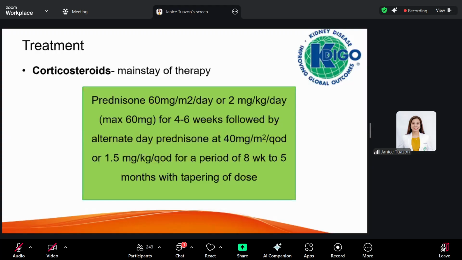So this is given for 4 to 6 weeks, followed by alternate day prednisone at 40 milligrams per BSA every other day, or 1.5 milligrams per kilogram every other day. So this is when tapering starts. So what would tell us that this patient is a candidate for tapering, or lowering down your prednisone? It's again the goal of therapy, to normalize the proteinuria. So kapag normal protein na siya, pwede na tayong mag-taper ng immunosuppressant.